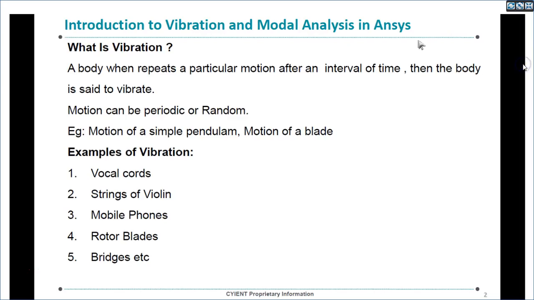Typically, when a body is subjected to any disturbance, it will tend to vibrate in a particular motion. That is called vibration. So motion can be either periodic or random.